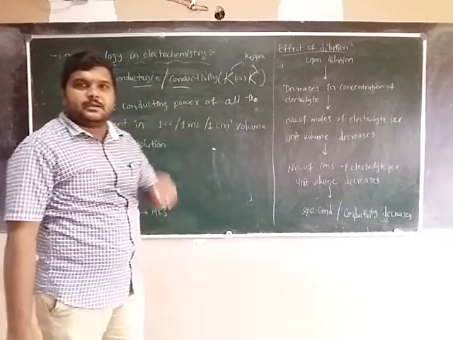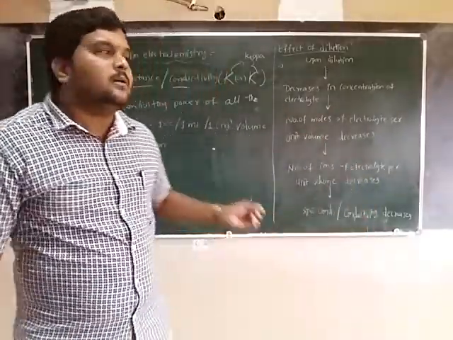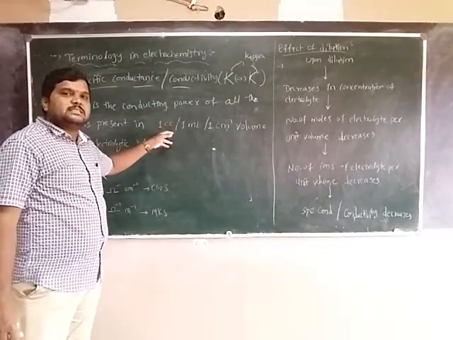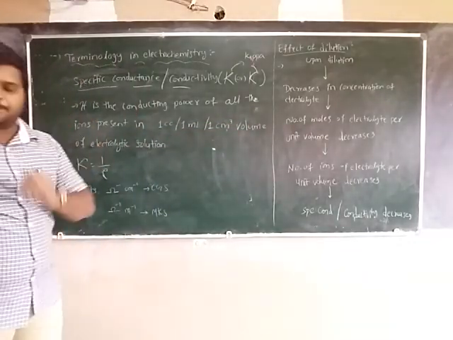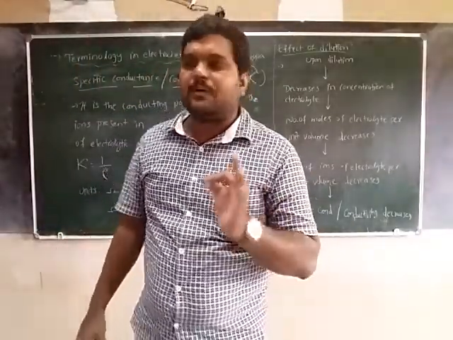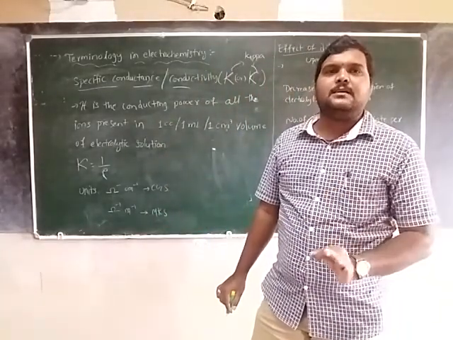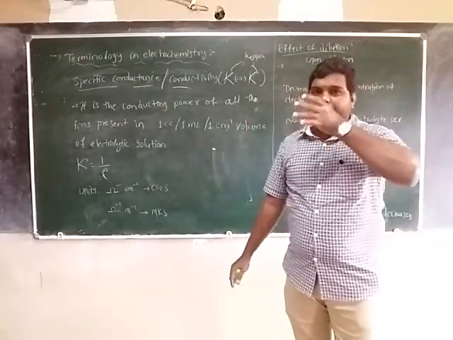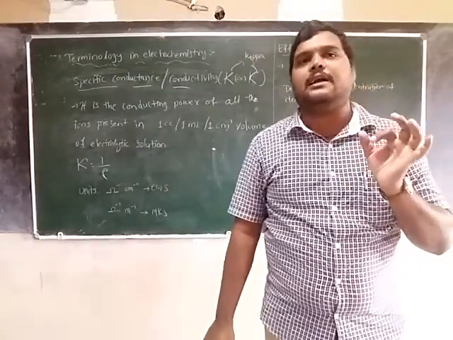It is the conducting power of all the ions present in 1 ml, 1 cc or 1 centimeter cube volume of the electrolytic solution. That is called specific conductance or conductivity.